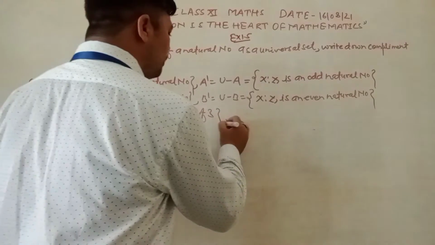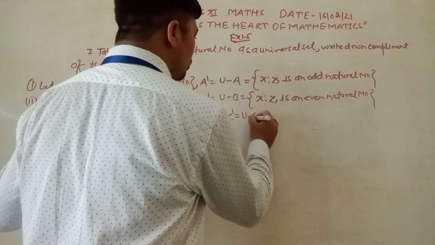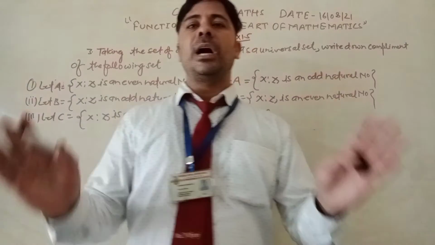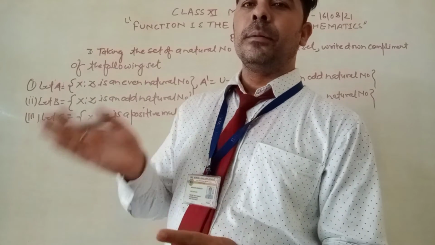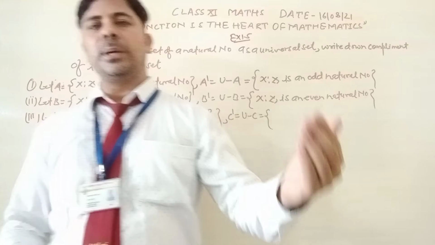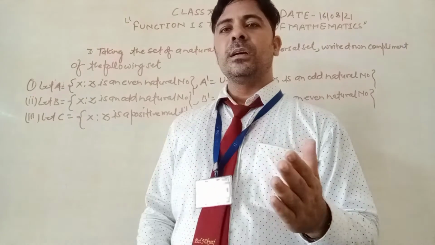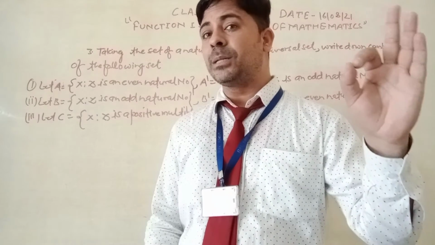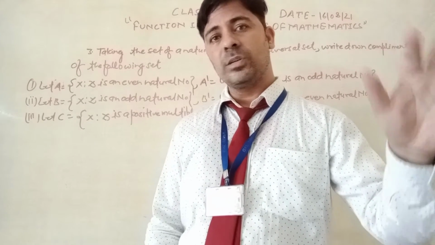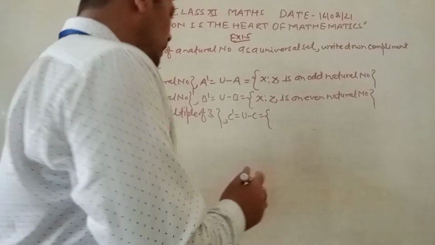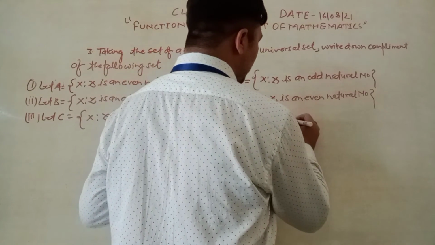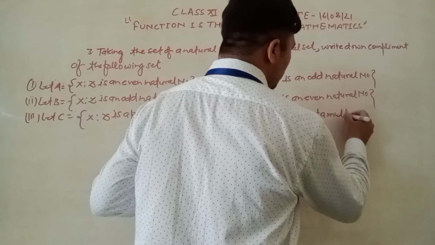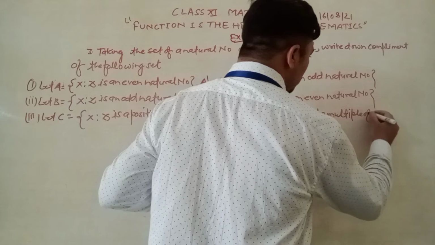Let C be x such that x is a positive multiple of 3. Then the complement C dash is equal to U minus C. If you take out the multiples of 3 from the set of natural numbers, then what remains is x such that x is not a multiple of 3.